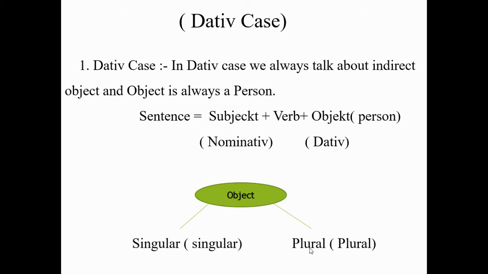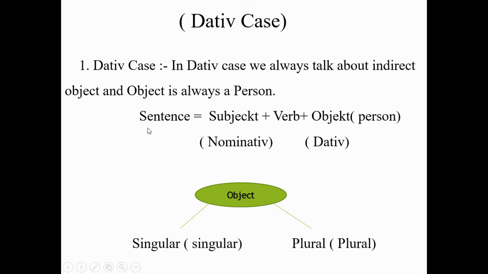So let's begin. Dative case. In dative case, we always talk about the indirect object, and the object is always a person. As we know, there are two types of object: first is the direct object, and second is the indirect object. So in dative case, we always talk about the indirect object.